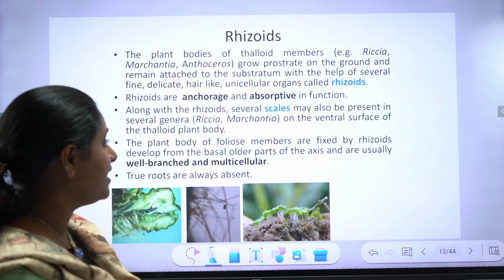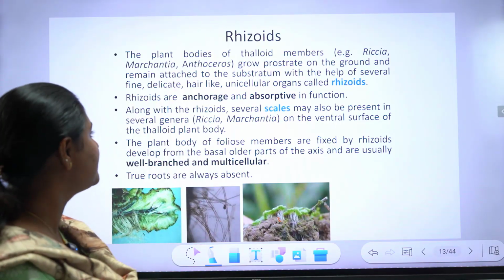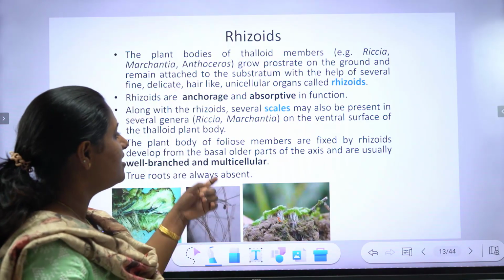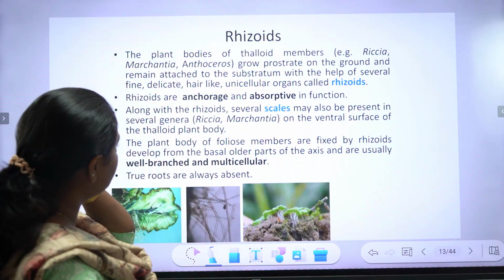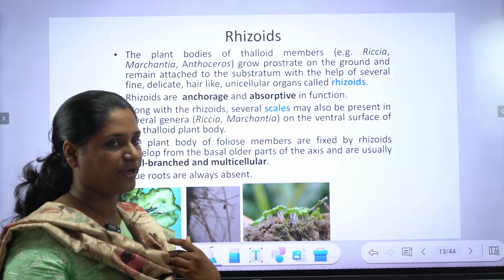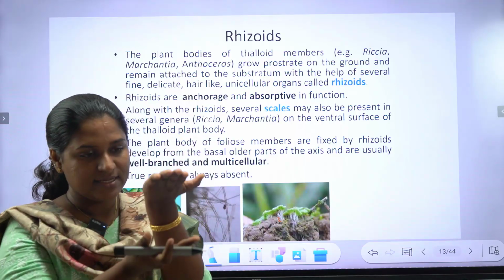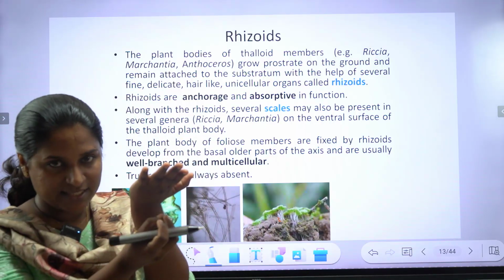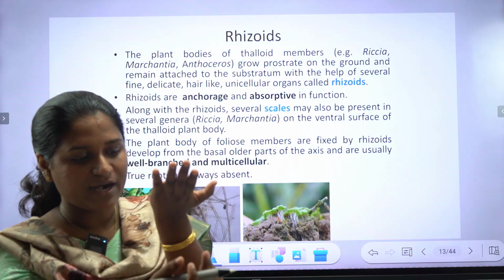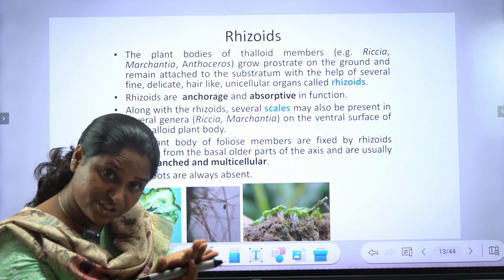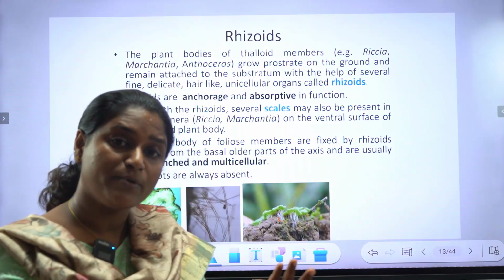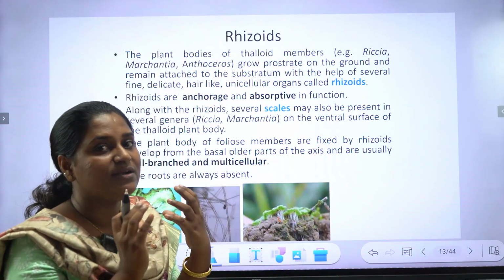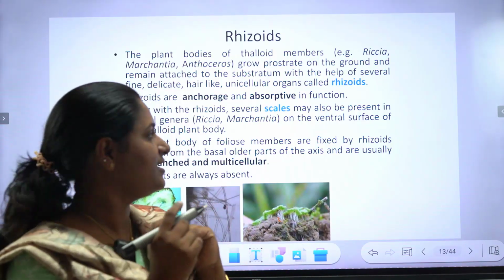Along with rhizoids, several scales may be present in several genera, Riccia and Marchantia, on the ventral surface of the thalloid plant body, dorsal and ventral. The ventral surface possesses the rhizoids, which are mainly for attachment. In addition to the rhizoids, they also possess protective structures called scales. We will look in detail in the coming slide.